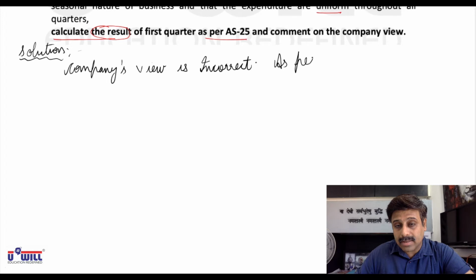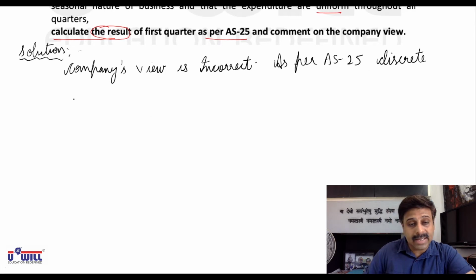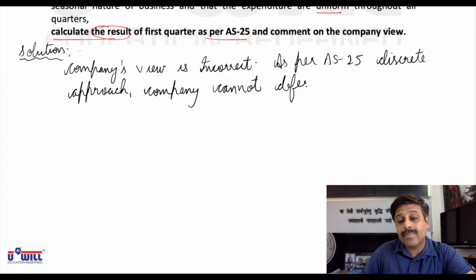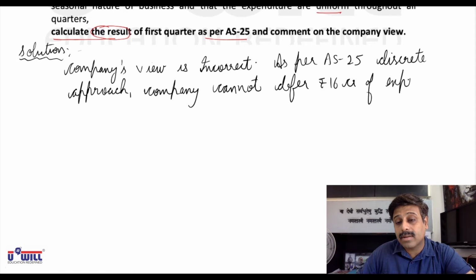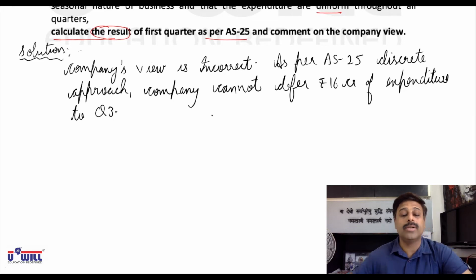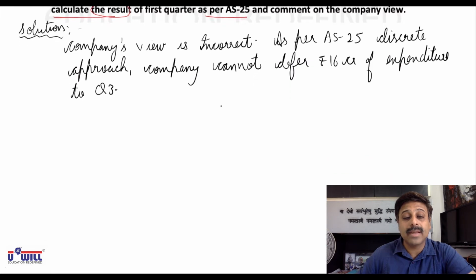As per AS25, discrete approach, the company cannot defer rupees 16 crore of expenditure to the third quarter. I hope everyone is clear with this.